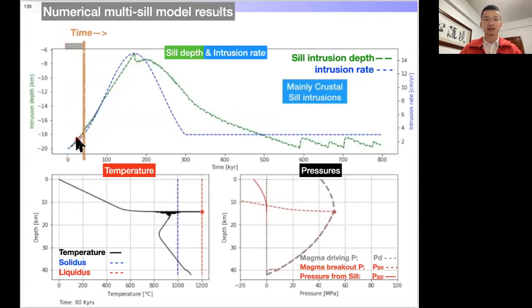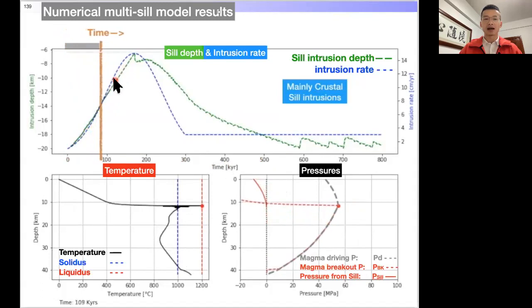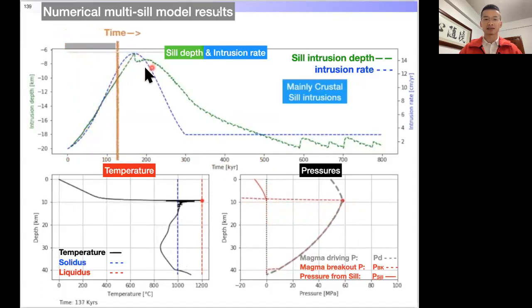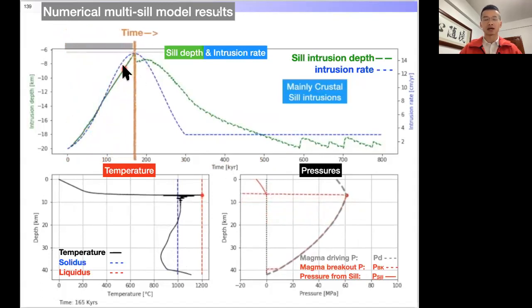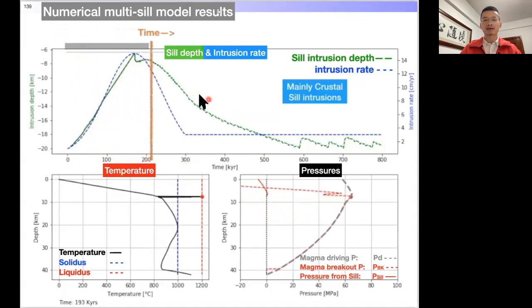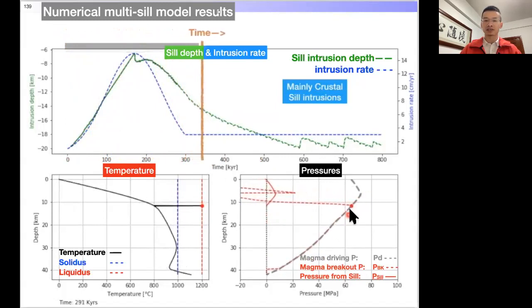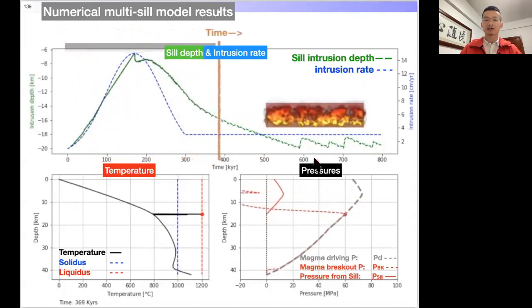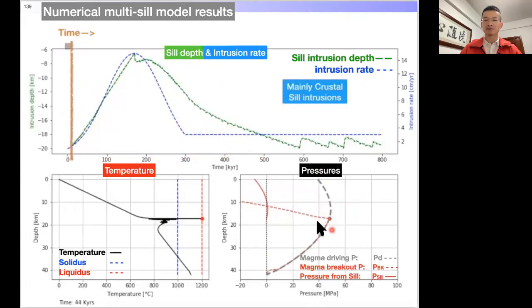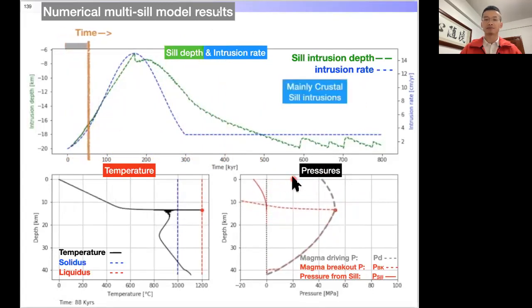So as you can see, with increased magma flux, the sill depth goes shallower, and then it goes back deeper. Because of the densified intrusion, the magma driving pressure becomes larger. And eventually, as the sill depth goes back deeper, the eruption could happen.